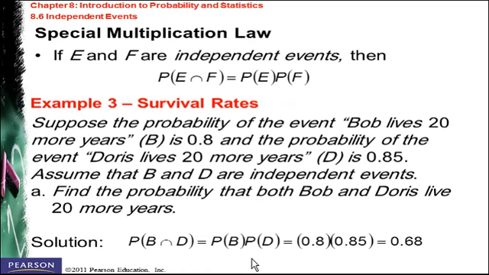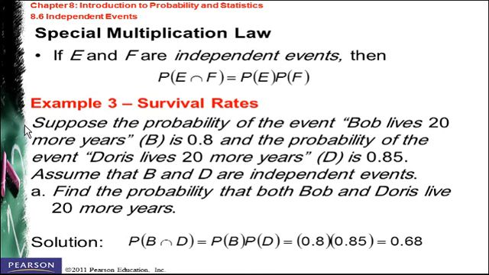We have a special multiplication law. If E and F are independent events, then we can find the probability of E and F by simply multiplying the probability of E by the probability of F, and that's it. We will take this example.